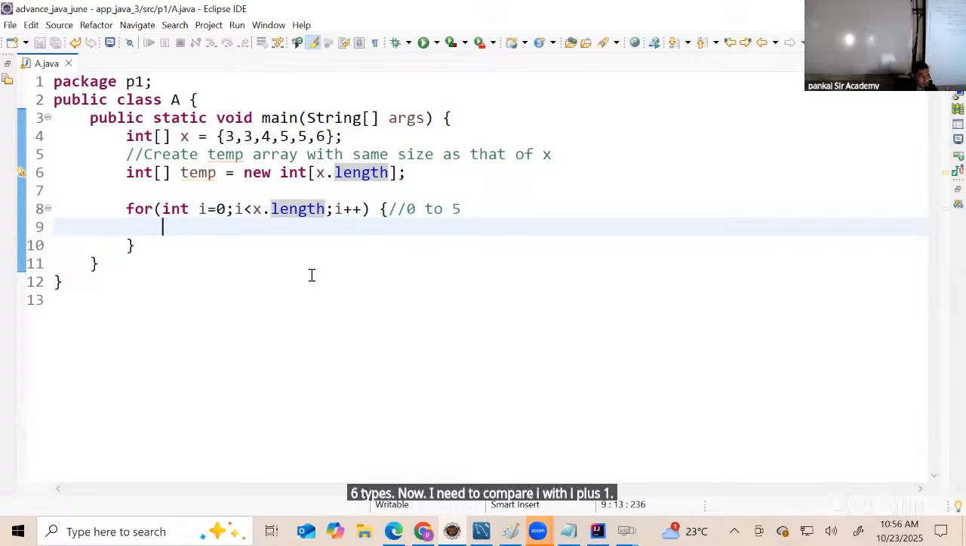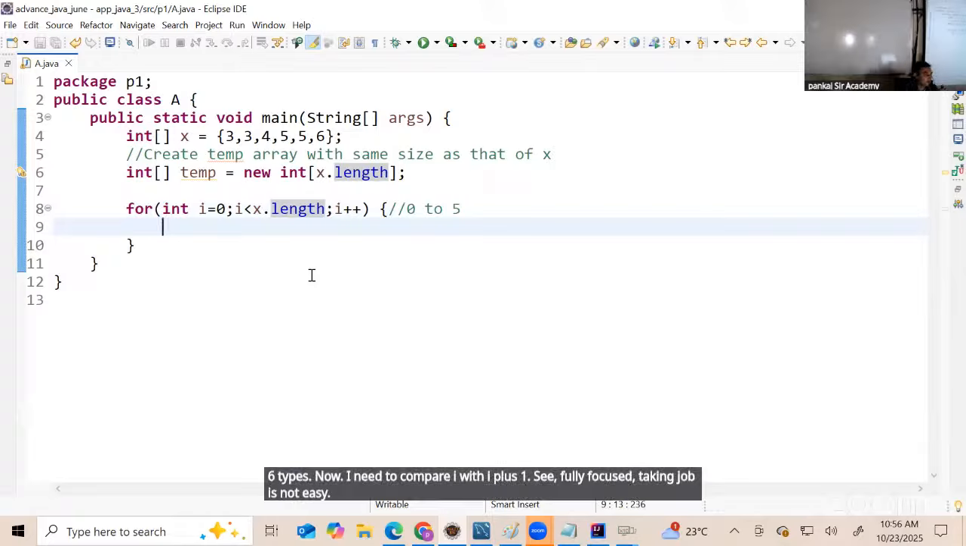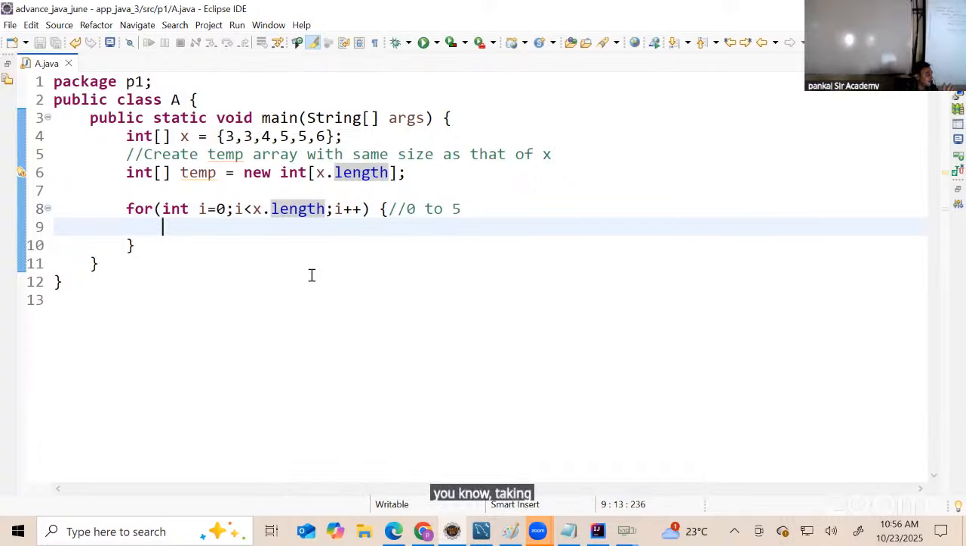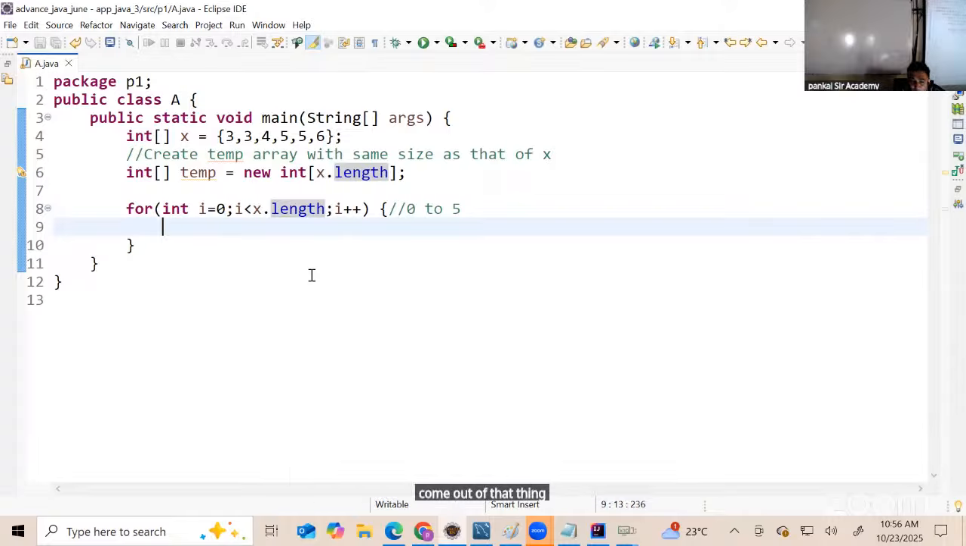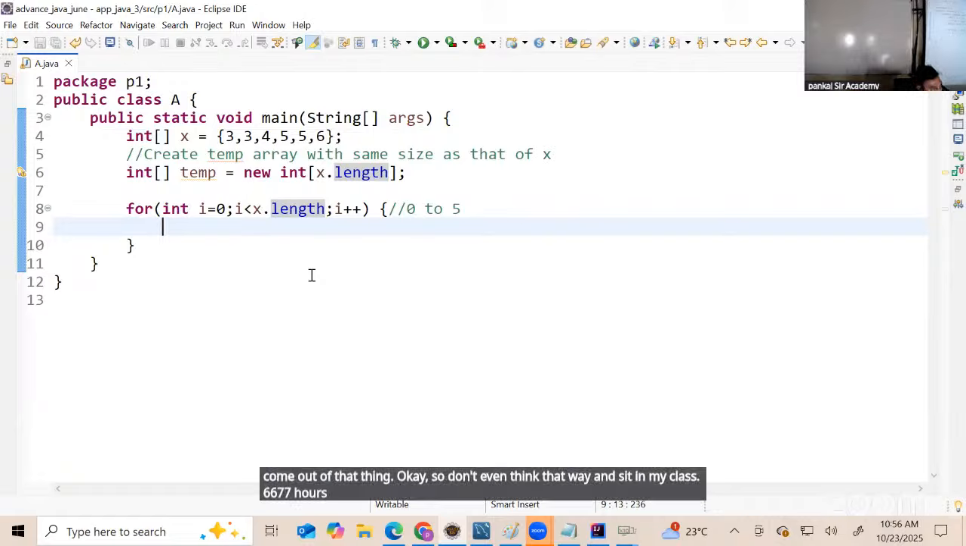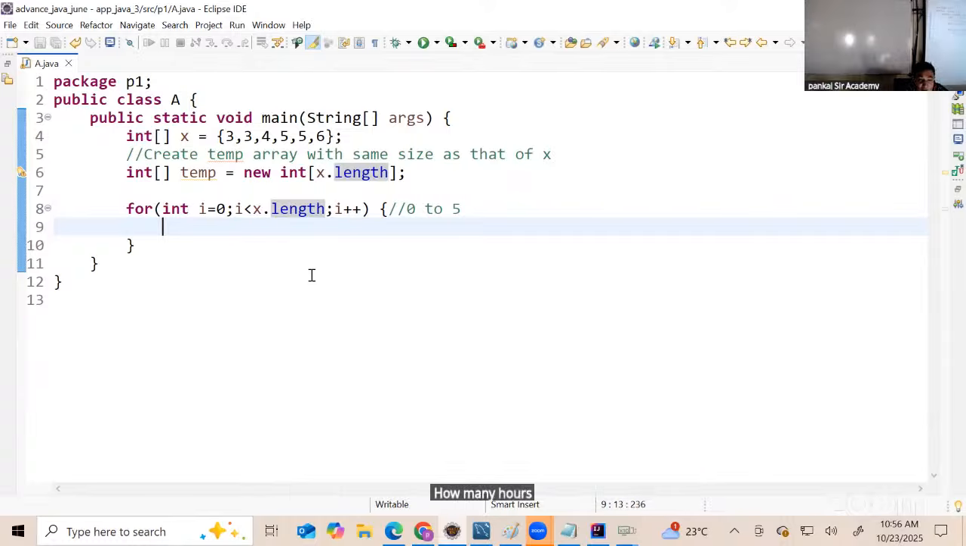See, fully focused. Taking a job is not easy. I'm telling you this repeatedly. You just think, sir, I paid the fees, I joined the classes, I'll get a job. Come out of that thinking. Don't even think that way and sit in my class. You have to study 7 hours from now. How many hours? Then you will achieve your target. It is going to be so tough.